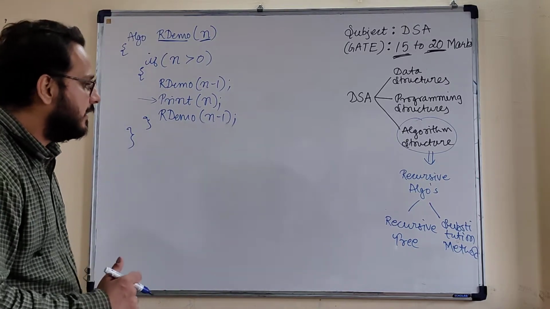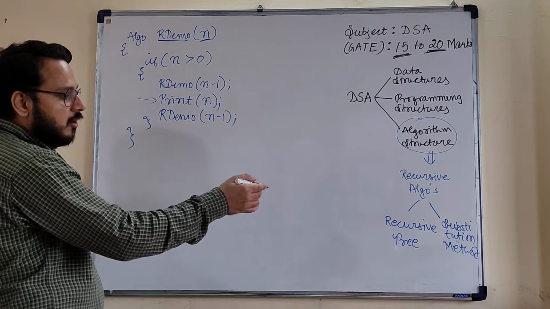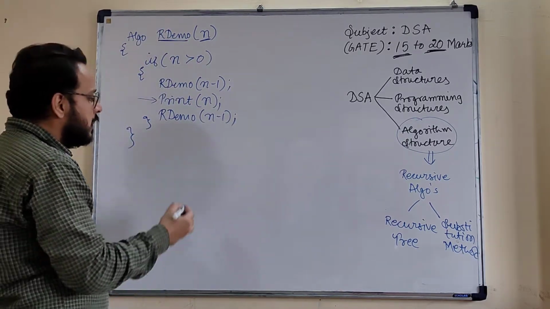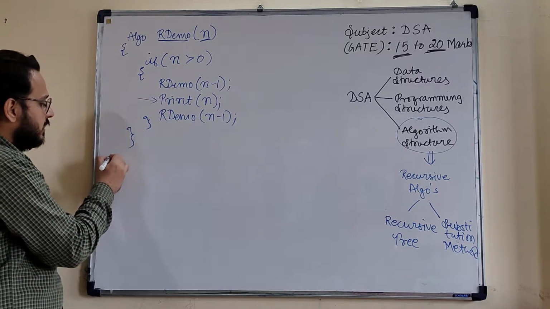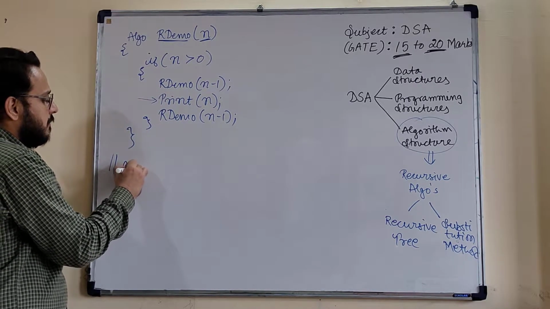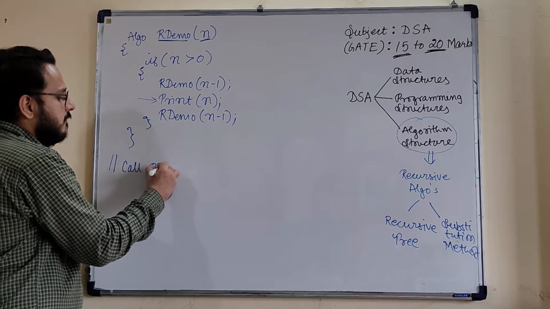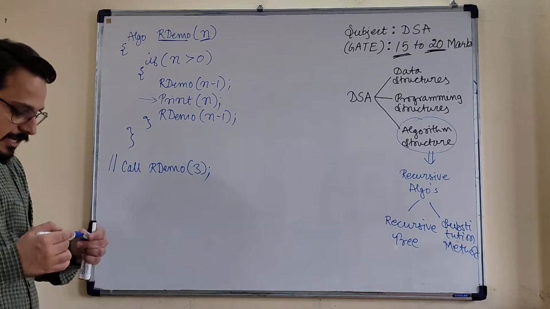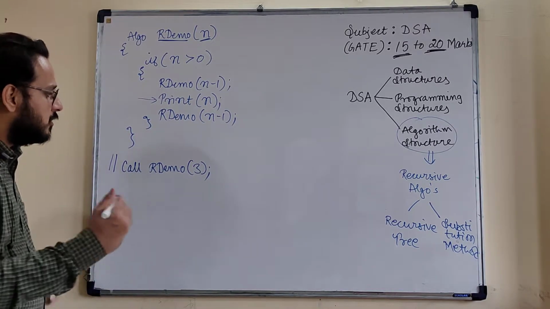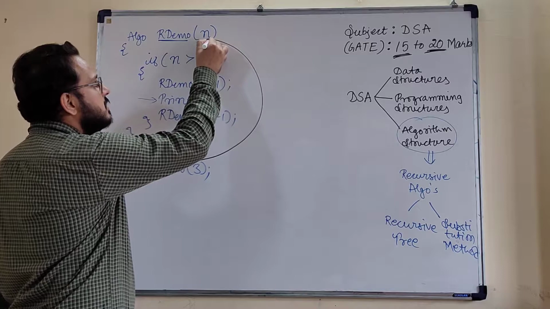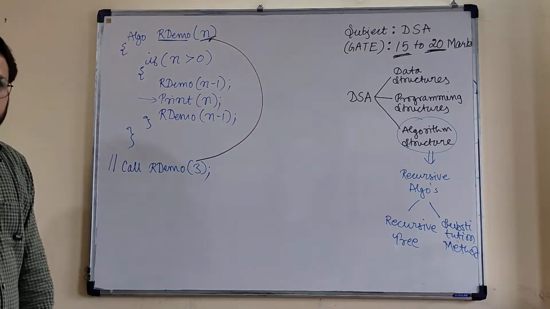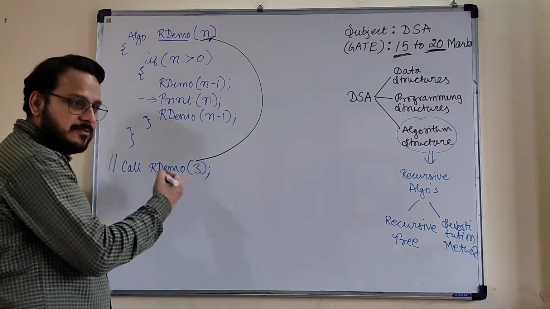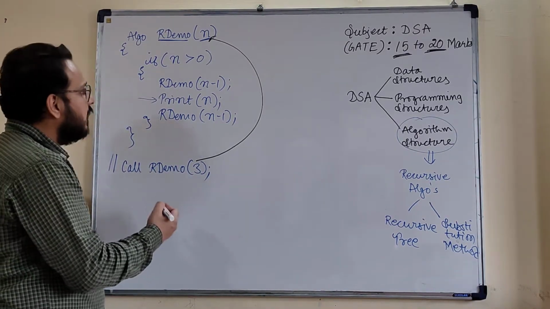So just look here. If we try to draw the recursive tree for this R demo algorithm, let me call this algorithm, suppose, with the input size of 3. So if I pass a recursive demo with input size 3, this 3 gets passed to the input size n. Now look at the board to see how this recursive tree will be constructed.